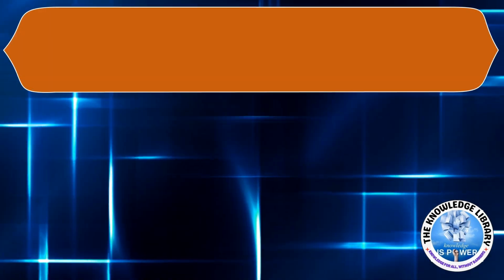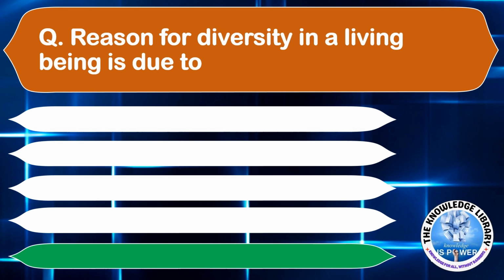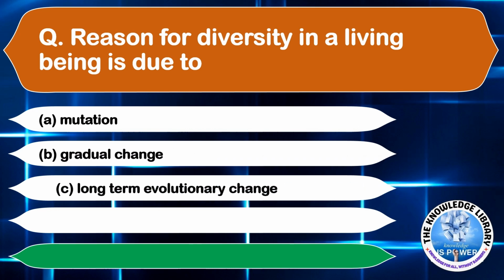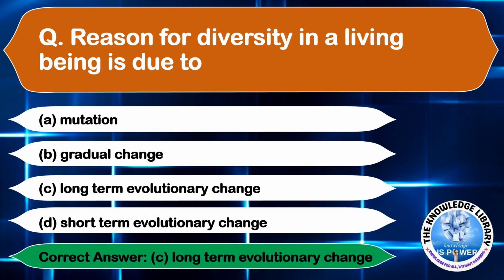The next question is, reason for diversity in a living being is due to option A, mutation, option B, gradual change, option C, long-term evolutionary change, and option D, short-term evolutionary change. The correct answer is option C, long-term evolutionary change. Moving on to the next question.